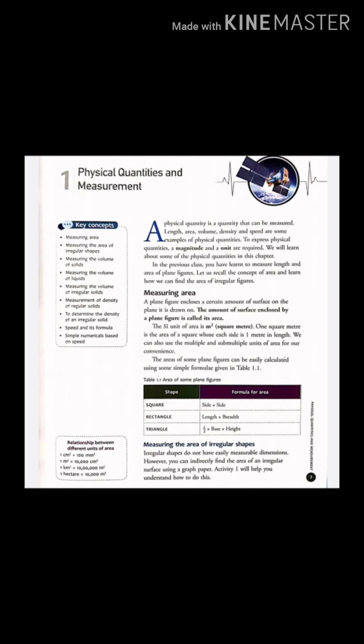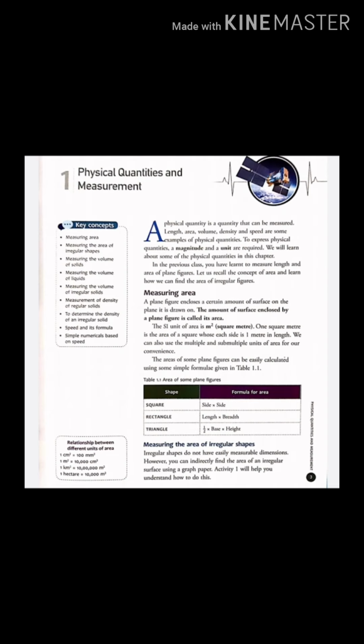The stone is tied with a piece of thread as shown. It is then completely immersed in the water, taking care that the stone does not touch the wall or the bottom of the cylinder. The level of water increases and is noted down as V2. The volume of the stone is the difference of the final reading and the initial reading, that is V2 minus V1.